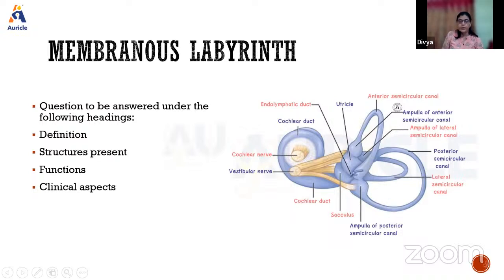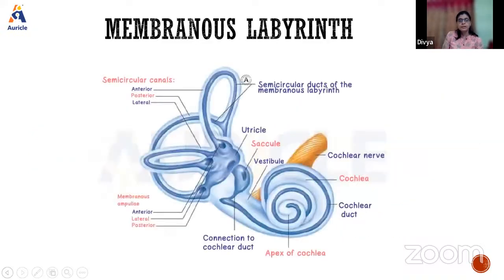Okay, so now this membranous labyrinth has two special functional components. One is the cochlear duct. The cochlear duct is responsible for hearing, so this is known as the auditory system. That is the functional system present within the membranous labyrinth. The saccule and the utricle, which are present within the vestibule here, are responsible for balancing.